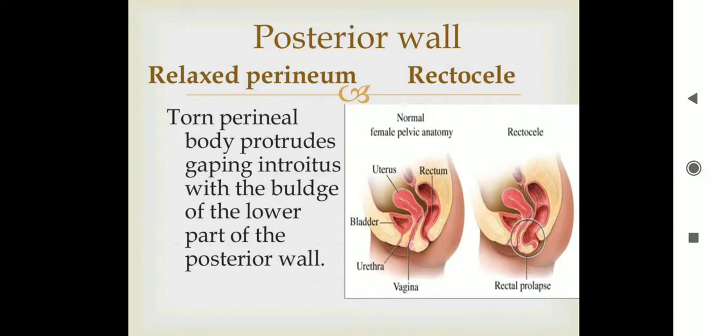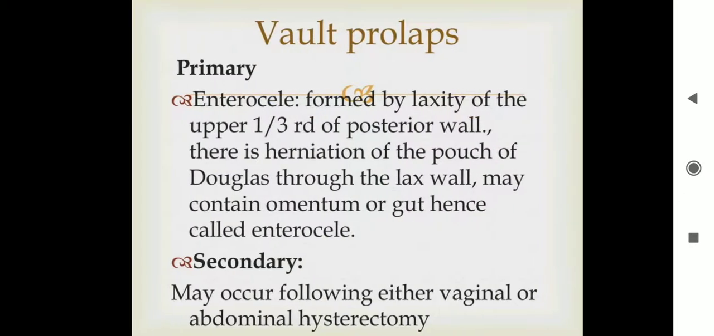Relaxed perineum: the torn perineal body protrudes, with a gaping introitus and a bulge of the lower part of the posterior wall.